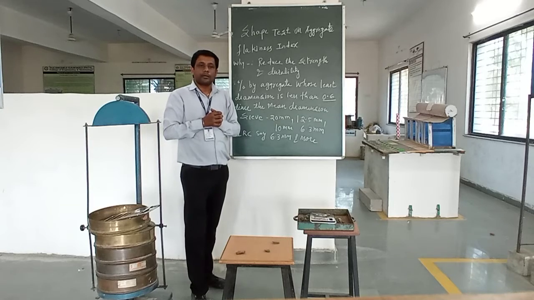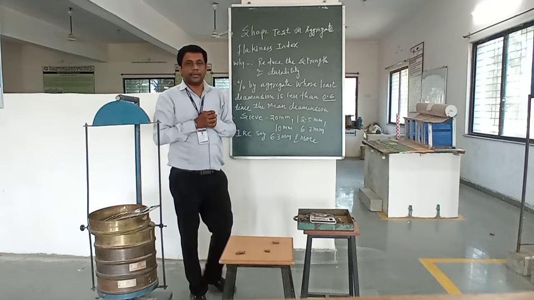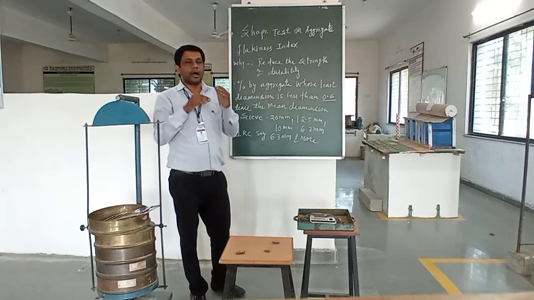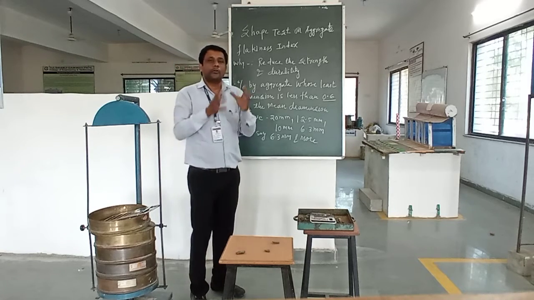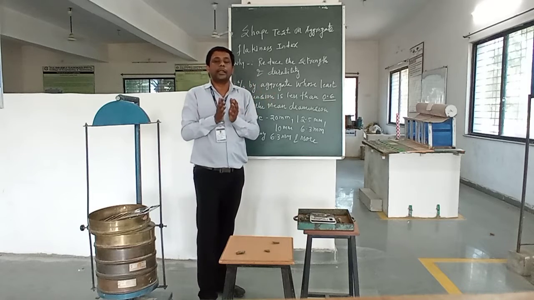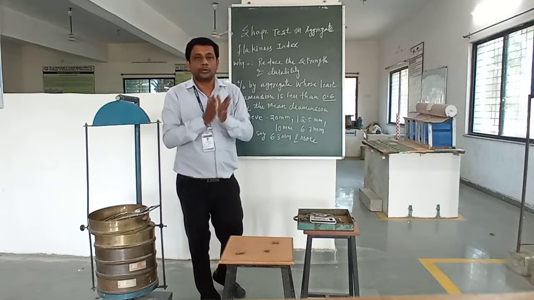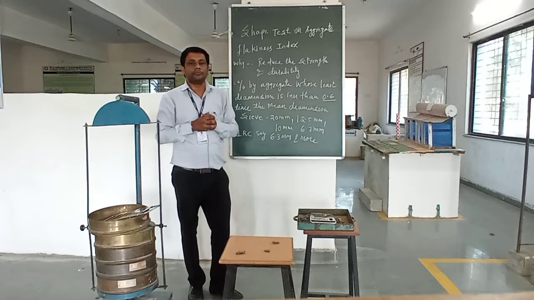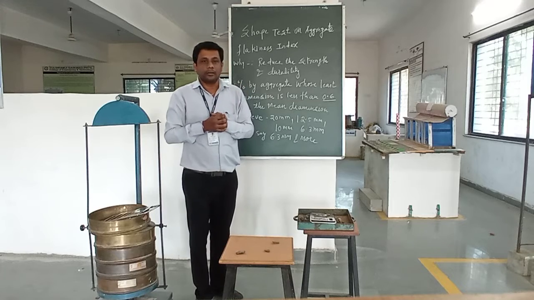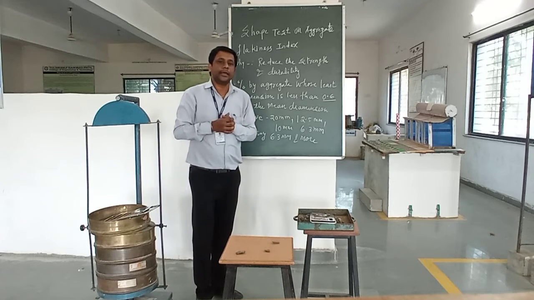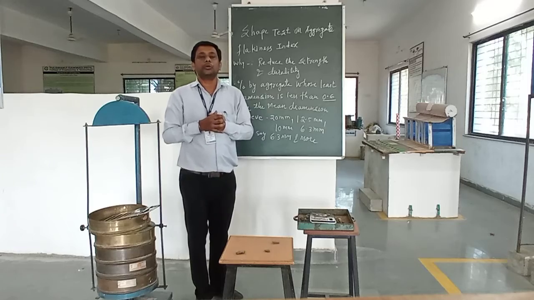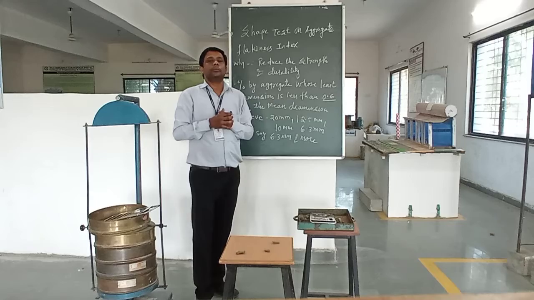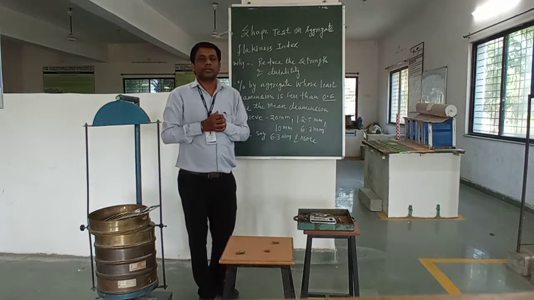Sieve analysis is very important in this case, because after doing the sieve analysis we will get the different types of material and we can easily perform today's test. So friends, today we will perform the shape test related to the flakiness index, and in the next class we are going to perform the elongation test on aggregate. Now we will move to the calculation part. Thank you.